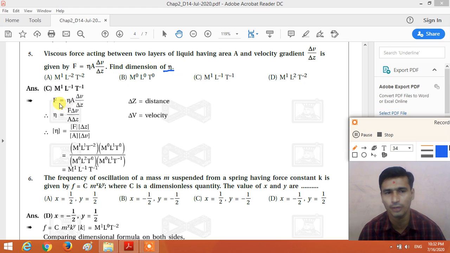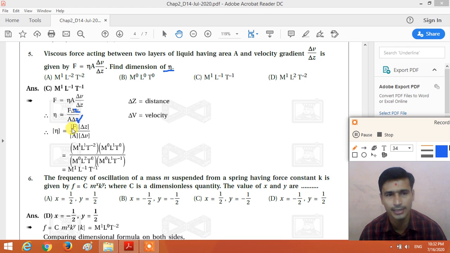So we are given the formula F is equal to eta A delta V by delta Z. If we want to find the dimensional formula of eta, we make eta the subject. So eta is equal to F delta Z divided by A delta V. So put the dimensional formula of all the physical quantities.